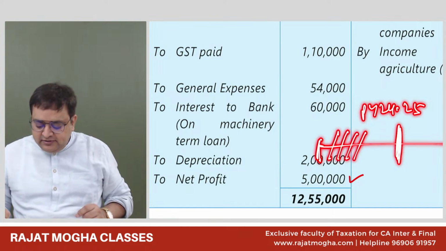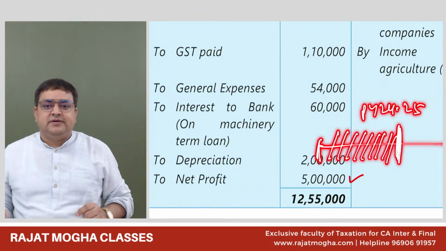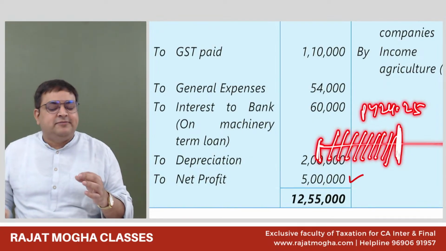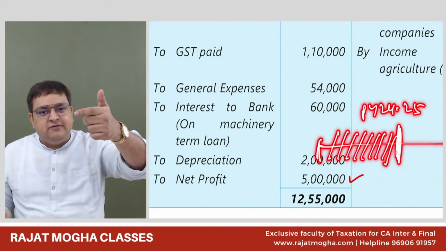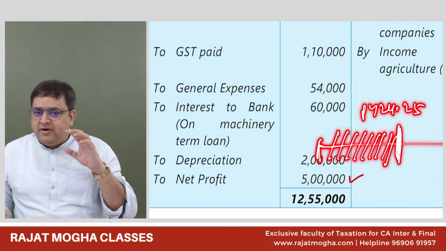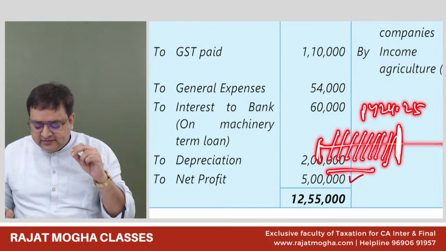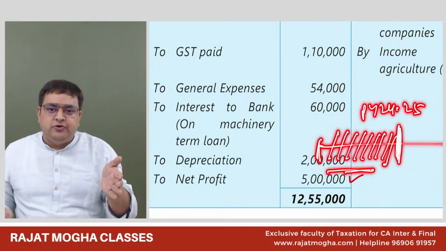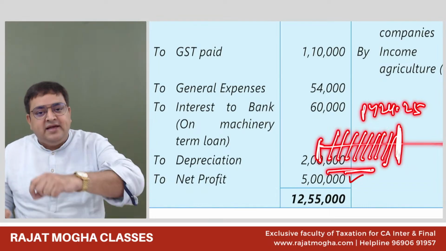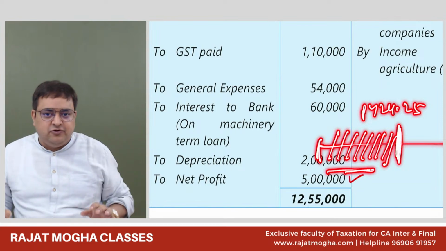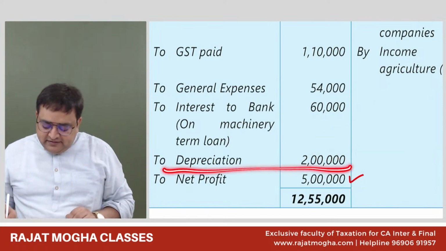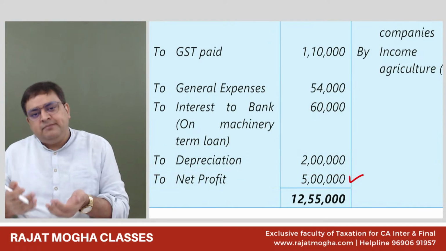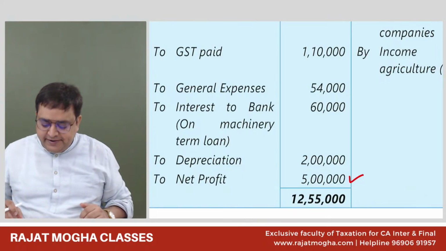Guys, please tell me, what do you do about this type of interest? Capitalize the interest. It's very nice. It should be capitalized. That is not a revenue expense. We should add it to the value of the asset where we will be claiming depreciation. I have told you in the regular classes also that this is actually a hidden adjustment: any interest before put to use should be capitalized. And once you are capitalizing anything, don't forget to charge depreciation also. Depreciation 2 lakh. If nothing is mentioned about depreciation, we will allow it. But if something is there, then we will do it accordingly.